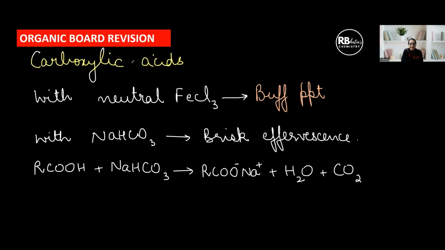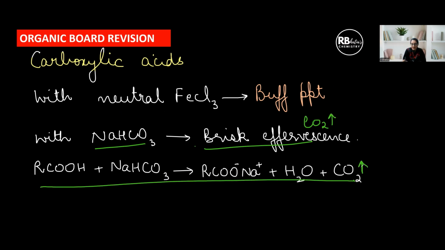any other compound. Then for carboxylic acid with neutral ferric chloride, they give a buff PPT. We do not use this for identification of carboxylic acids. We generally do not prefer, because buff is not a very clear indication. But this observation is of importance if you are asked to distinguish between a carboxylic acid and a phenol. So phenols with neutral ferric chloride give a violet color, whereas benzoic acid gives a buff precipitate with neutral ferric chloride. Okay, with sodium bicarbonate, we get a brisk effervescence due to evolution of carbon dioxide, according to this reaction. So carbon dioxide evolution is observed in the form of a brisk effervescence.